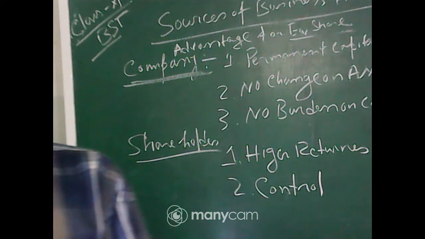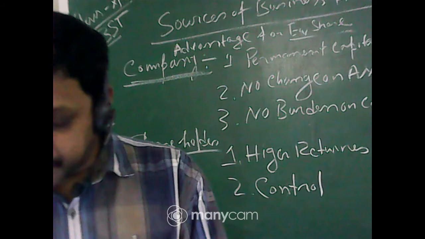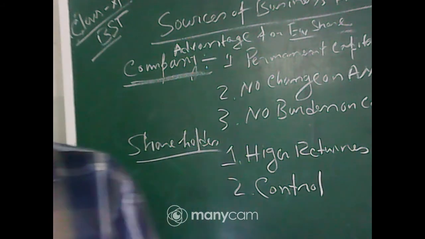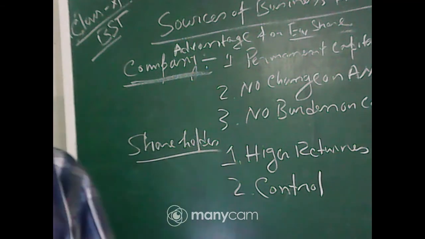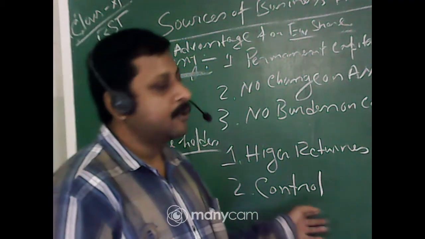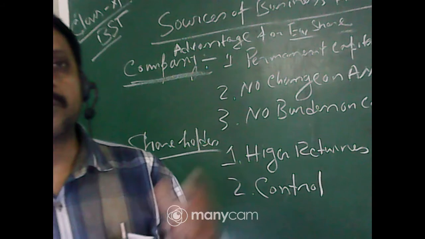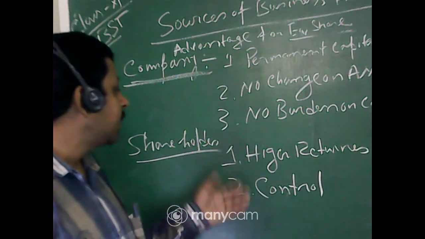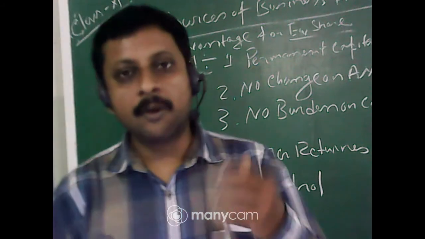The shareholders are actually the owners of the company. So equity shareholders enjoy voting rights and the right to participate in the management. If you buy a huge number of shares, you have more rights to control the management. That's why it is said that an equity shareholder has control rights over any company.